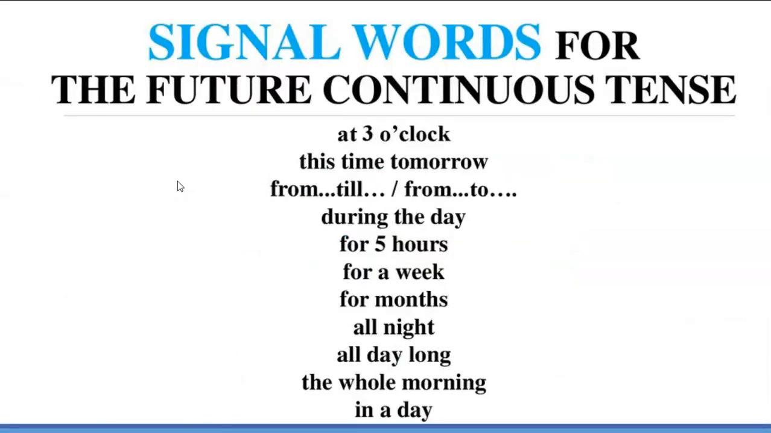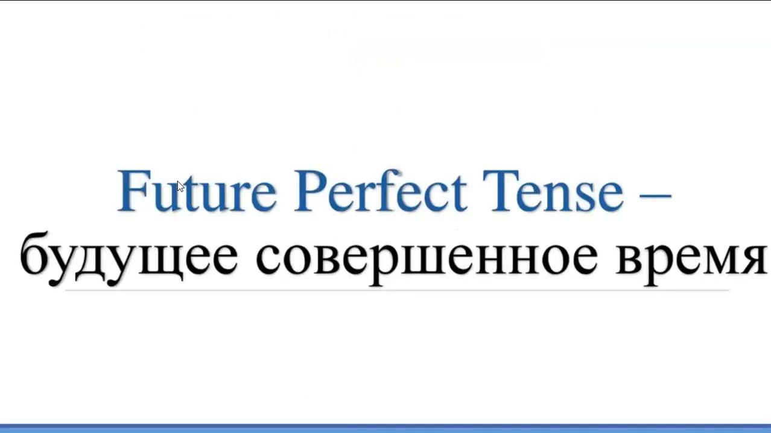Signal words for the future continuous tense: at 3 o'clock, this time tomorrow, from 2 to 4, during the day, for 5 hours, for a week, for months, all night, all day long, the whole morning.